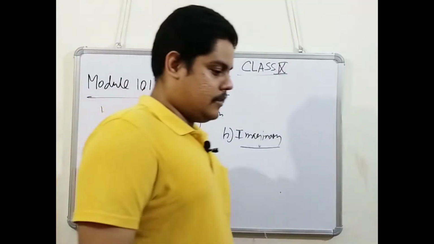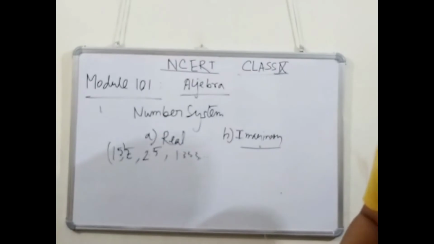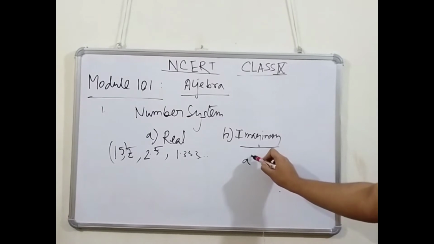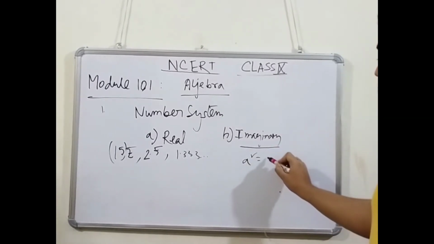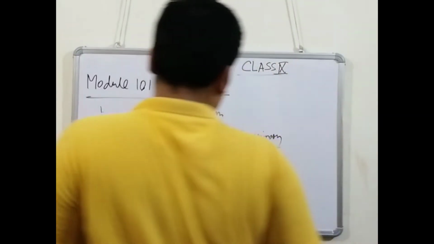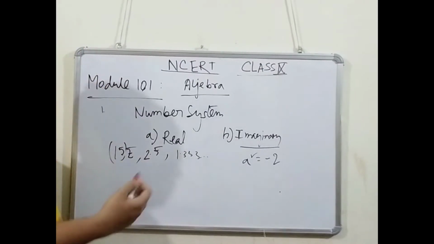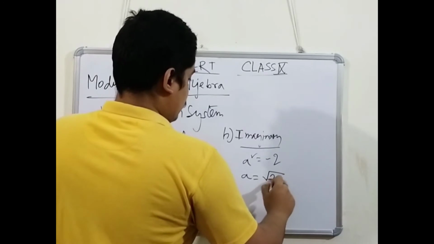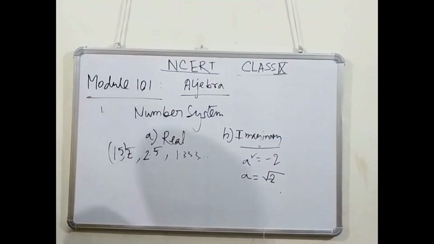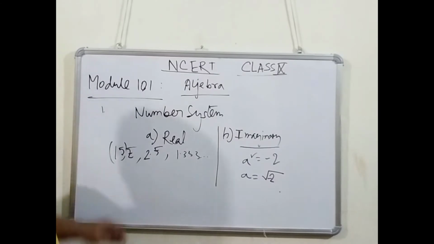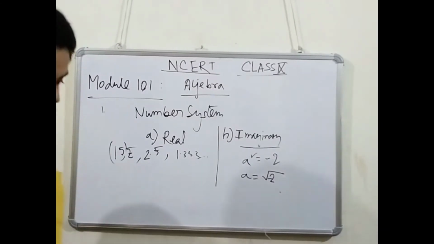What happens with imaginary? Just imagine that I say a is a number and if I square this, I will get -2. Have you ever thought that it can be possible that if I square a number, I will get -2? So what will be the value of a then? A will be root over of -2. Is it possible? But this is possible with the imaginary number system. This will come at a higher level, your plus 2 levels. But for now, let's stick with real numbers.